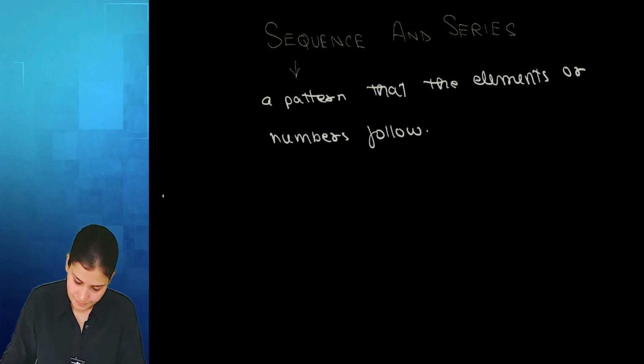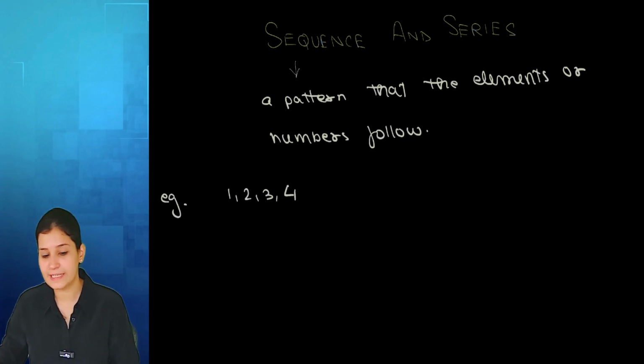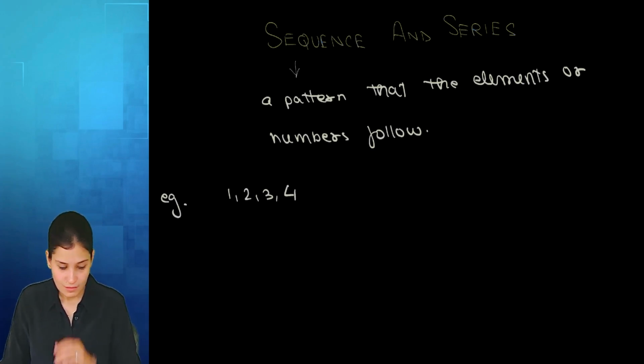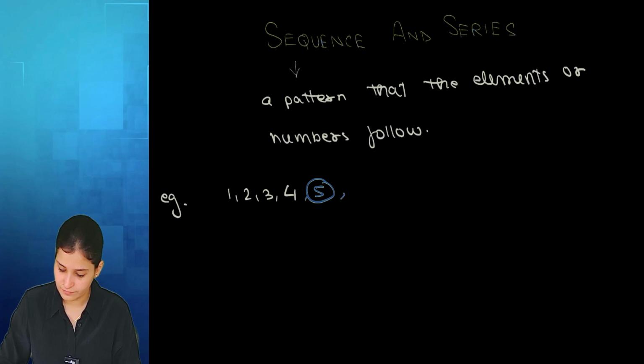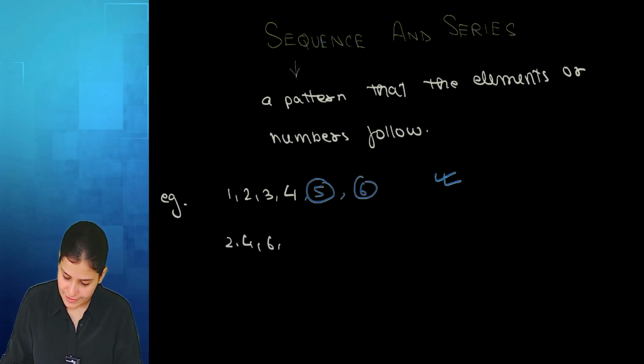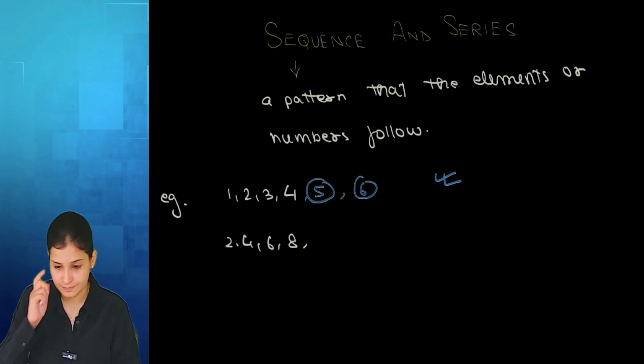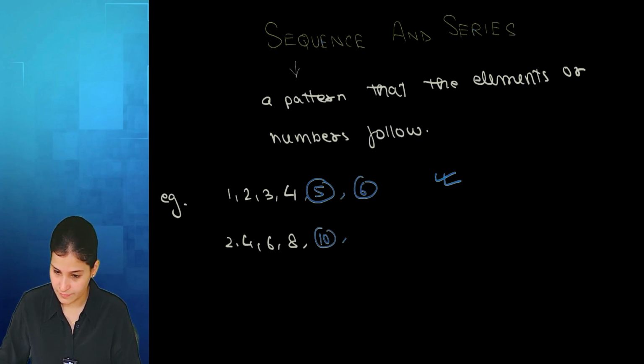For example, 1, 2, 3, 4. Can you predict the next term? 5. What about the next? 6, 7, 8. So yes, it is a sequence. If I say 2, 4, 6, 8, can you predict the next term? 10, then 12. So yes, it is a sequence.